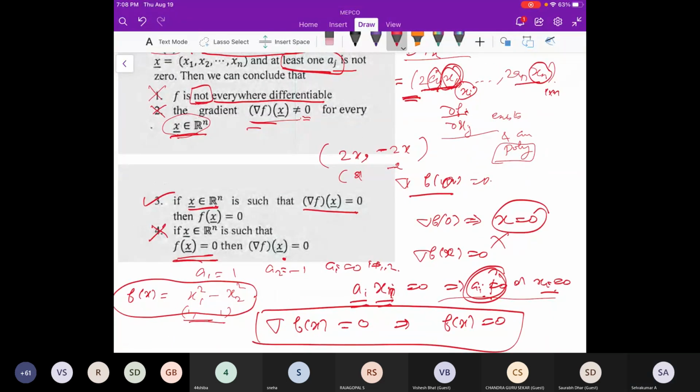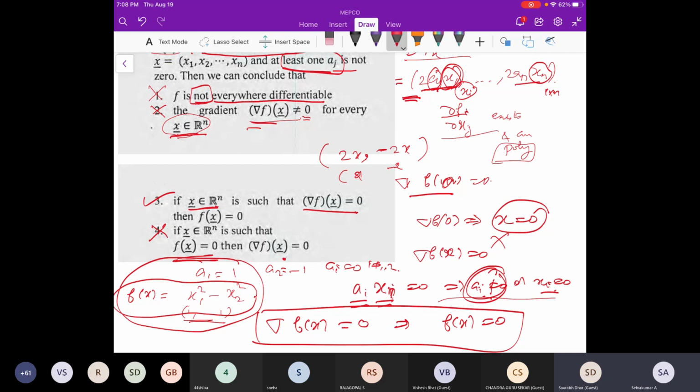That is true. Whereas in the fourth, we can take this example. When a1 equal to 1, a2 equal to -1, other things are 0. You can see that at 1, 1, f of x is 0, but in del f of x it is not 0. So that's the example. Is that clear? Any doubt?